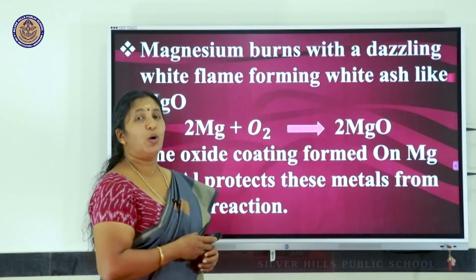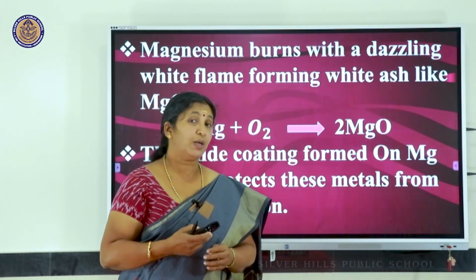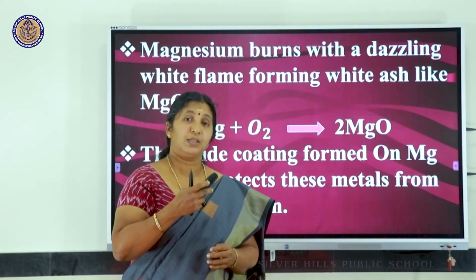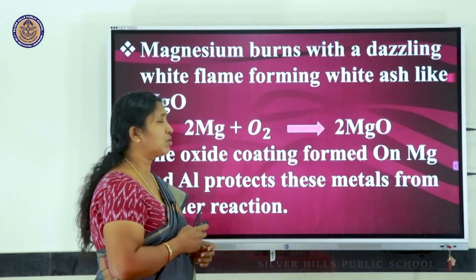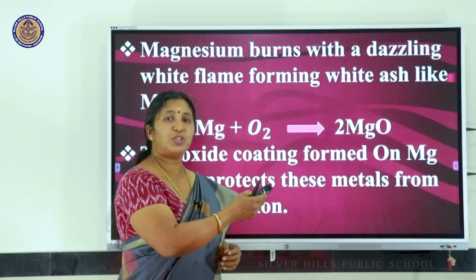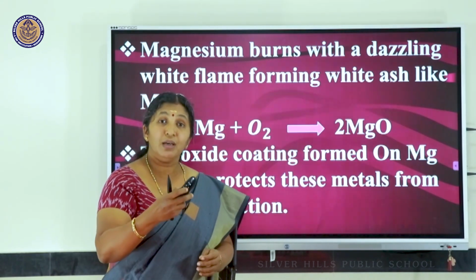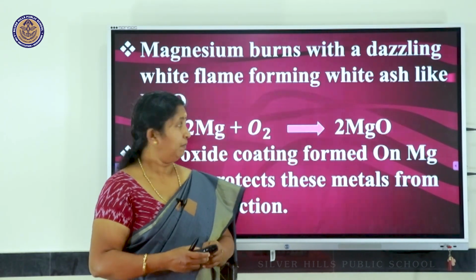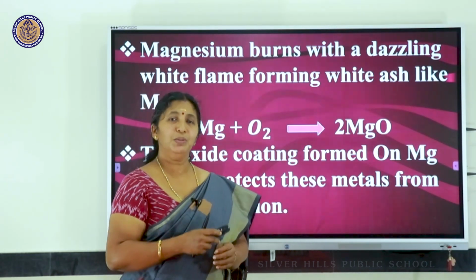Coming to the highly reactive metals, which all are they? Calcium, magnesium, aluminium. Calcium reacts with oxygen forming calcium oxide. Magnesium reacts with oxygen forming magnesium oxide. Aluminium will be forming aluminium oxide. Now, this reaction of magnesium, I will show you right now.